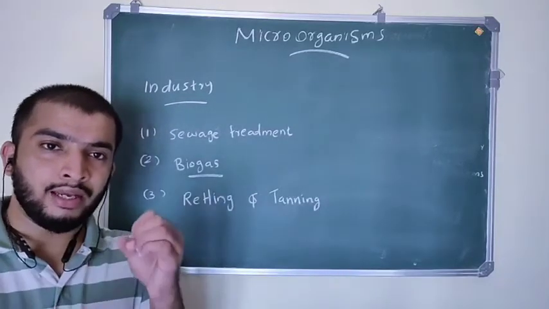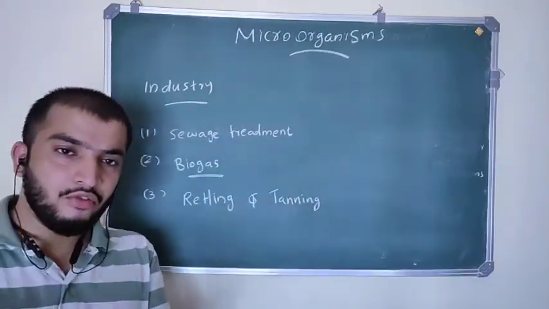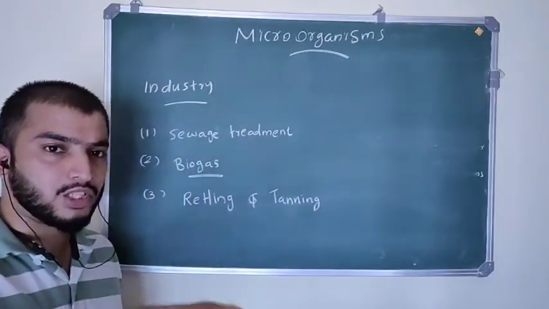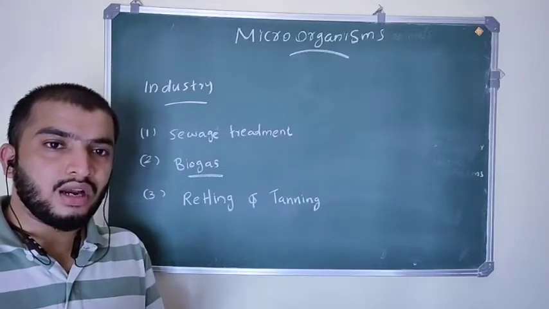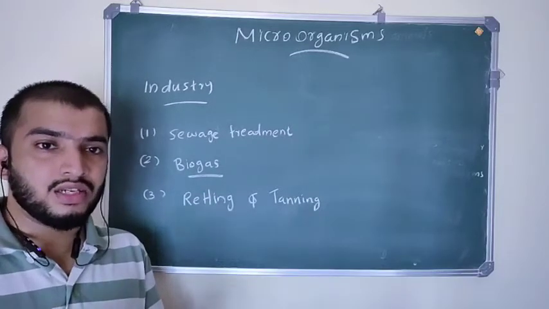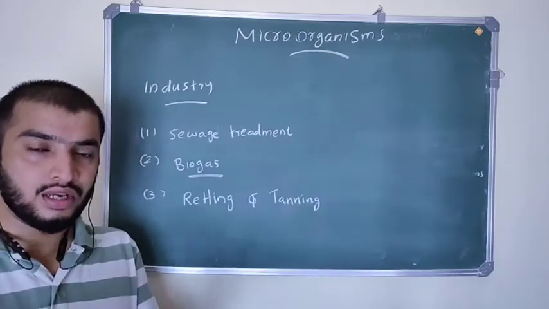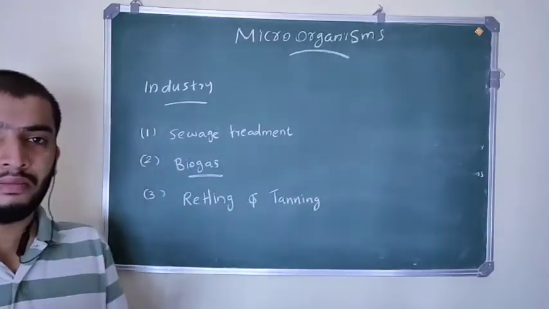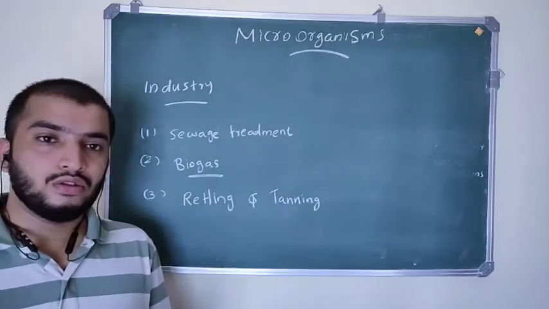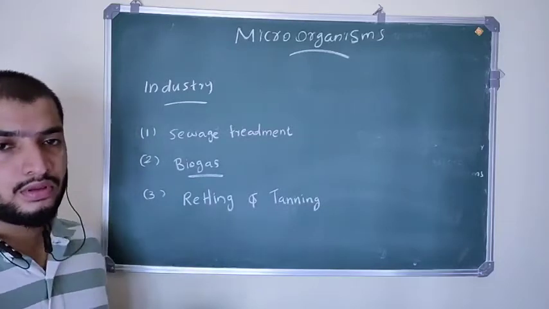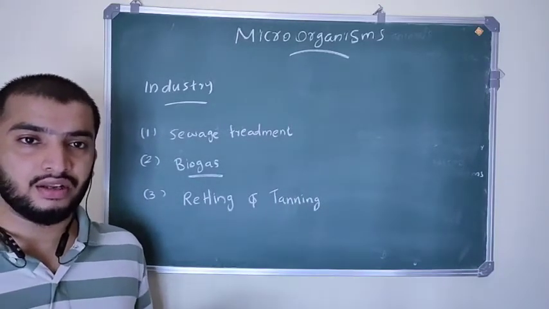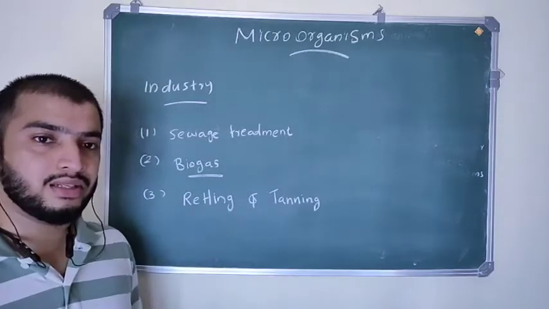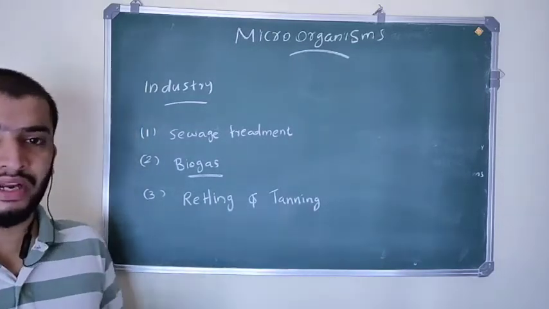First we take a bundle of flax plants and put it into water. In the water, bacteria act on the flax plant stems and separate the fibers from the plant tissue. This process is called retting.